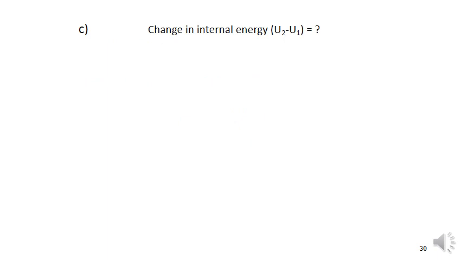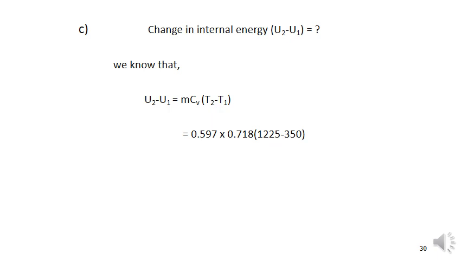Next one is the change in internal energy. Change in internal energy is nothing but MCV (T2 minus T1). We got the M value in the B bit, CV value 0.718, T2 in the A bit, and T1 is 350.